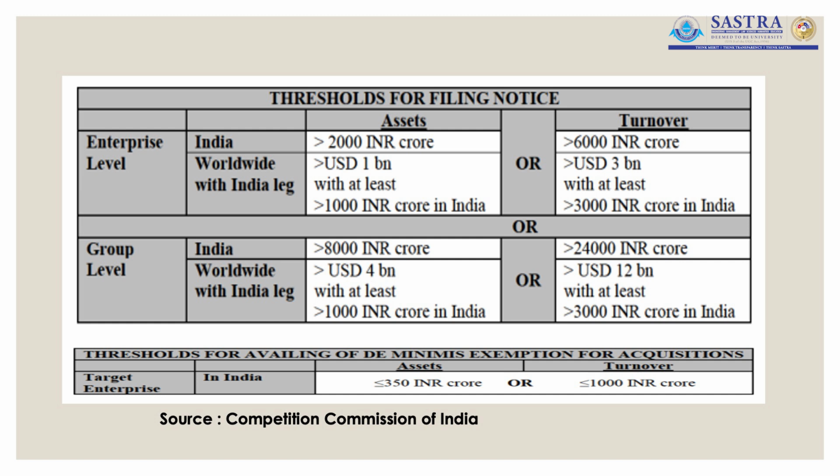This particular de minimis exemption applies only in the case of acquisition, not in the case of merger or in the case of amalgamation. Here we are going to look at the asset value and the turnover value of the target enterprise, and if it falls below the threshold level that has been set by the Competition Commission of India, then these companies are exempted from filing the notice and getting the approval from the Competition Commission of India.